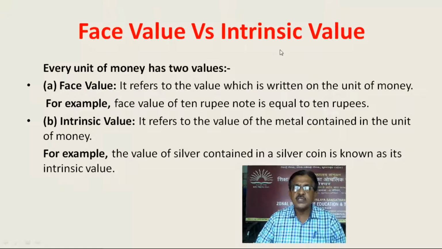Face value versus intrinsic value. Every unit of money has two values. One is face value and the other one is intrinsic value. Face value refers to the value which is written on the unit of money. For example, face value of 10 rupee note is equal to 10 rupees. Intrinsic value: it refers to the value of the metal contained in the unit of money. For example, the value of silver contained in a silver coin is known as its intrinsic value.